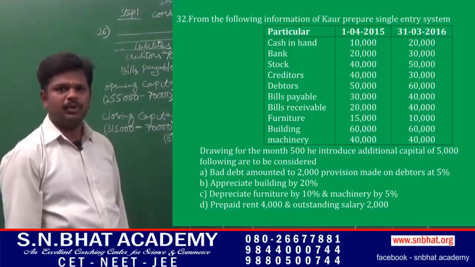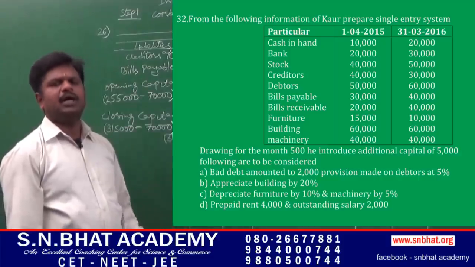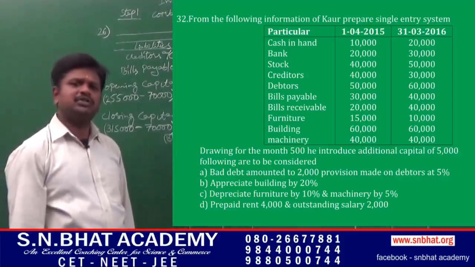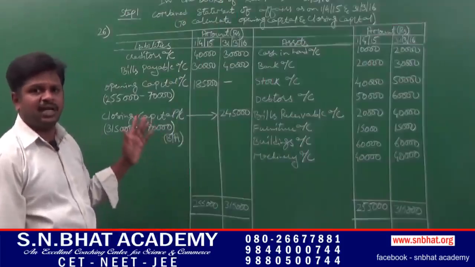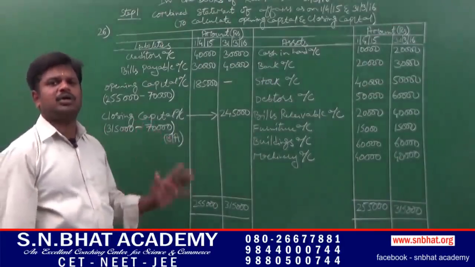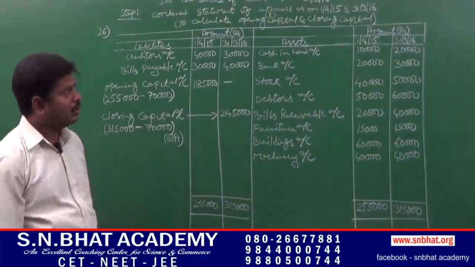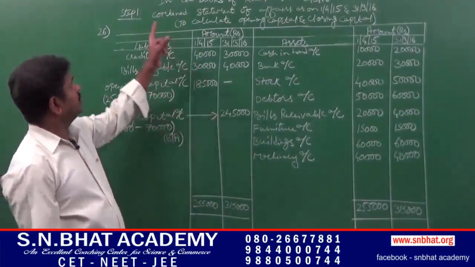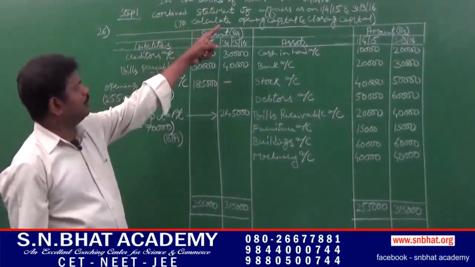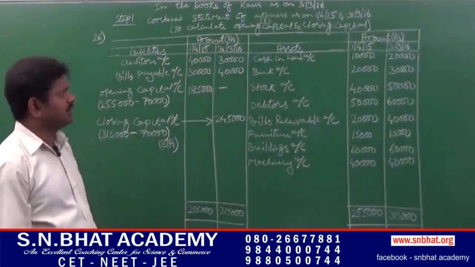In order to prepare revised statement of affairs, first we have to prepare combined statement of affairs in order to calculate opening capital and closing capital. Before the preparation, first we have to write in the books of Kaur as on 31st March 2016.